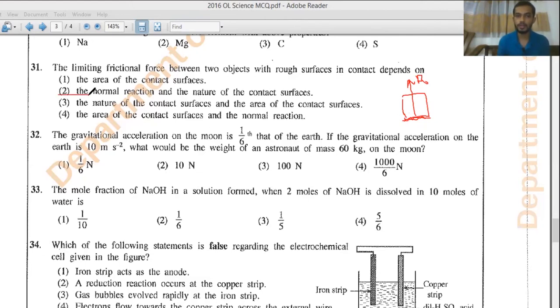The 31st, second answer. And 32, gravitational acceleration on the moon is 1/6 that of the Earth. If the gravitational acceleration on the Earth is 10 m s^-2, what would be the weight of an astronaut of mass 60 kilograms on the moon? In this question, first you have to find the weight of the man on Earth, right? So weight is found by multiplying mass into gravitational acceleration, right?